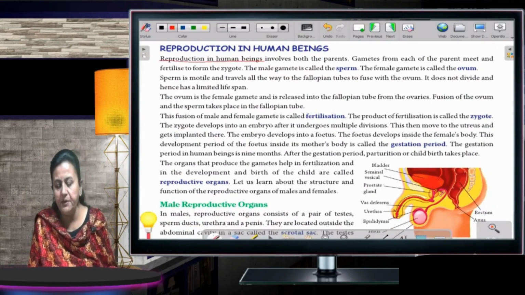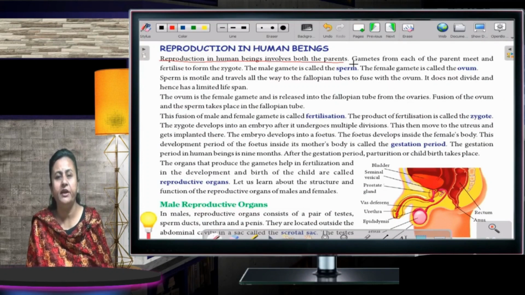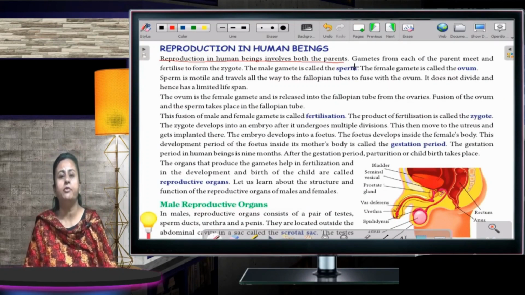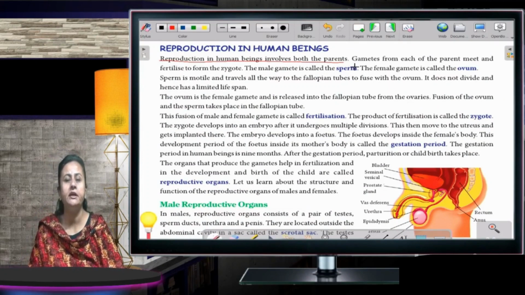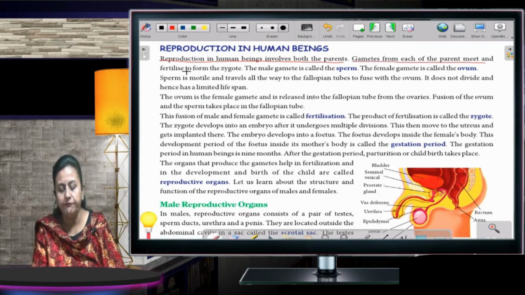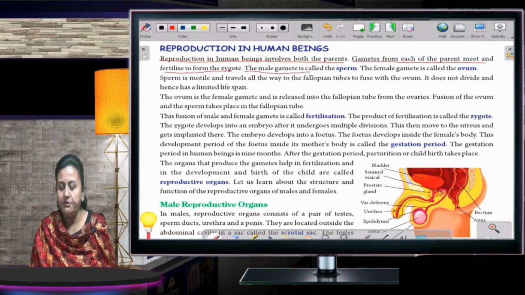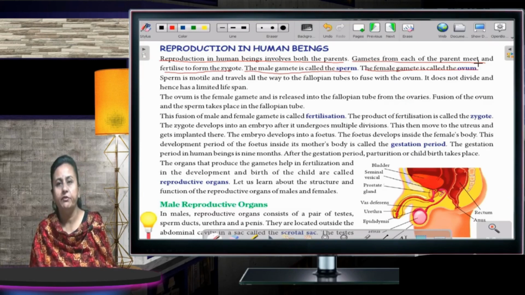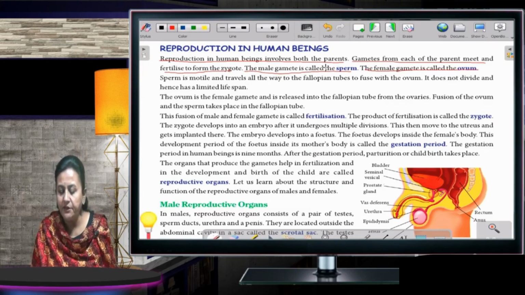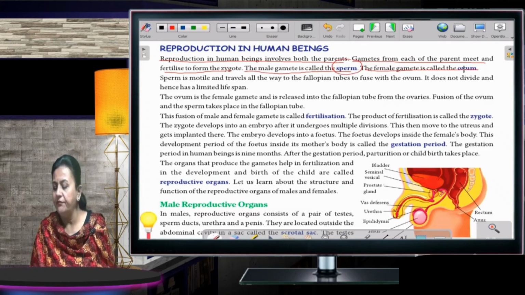Reproduction in human beings involves both parents. Whenever sexual reproduction takes place in human beings, both parents are required, the male parent and the female parent. Gametes from each parent meet and fertilize to form the zygote. The male gamete is called the sperm and the female gamete is called the ovum. Fine, children? The male gamete is called sperm and the female gamete is called ovum.